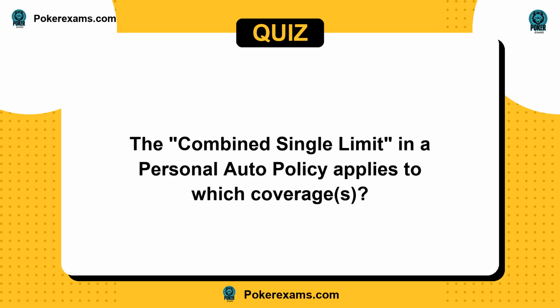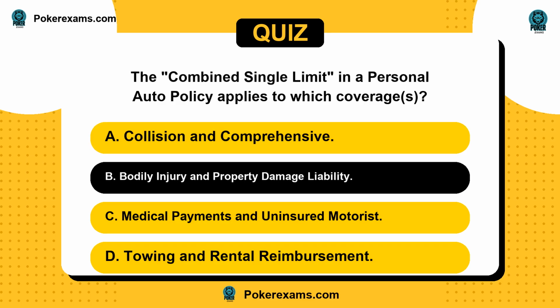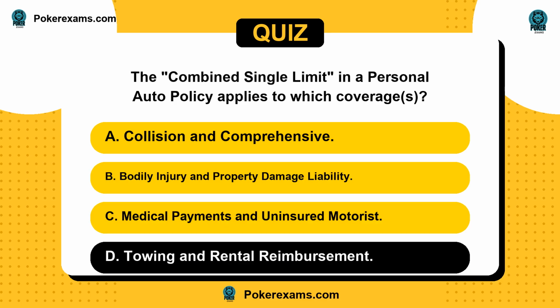Next question. The combined single limit in a personal auto policy applies to which coverages? Is it A, collision and comprehensive? Or B, bodily injury and property damage liability? C, medical payments and uninsured motorist? Or D, towing and rental reimbursement?